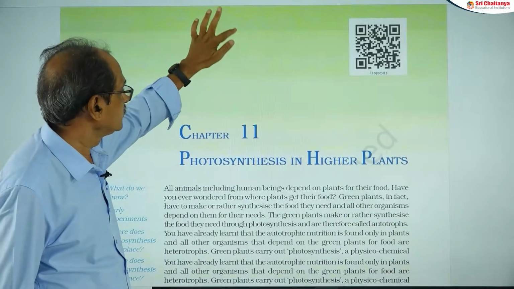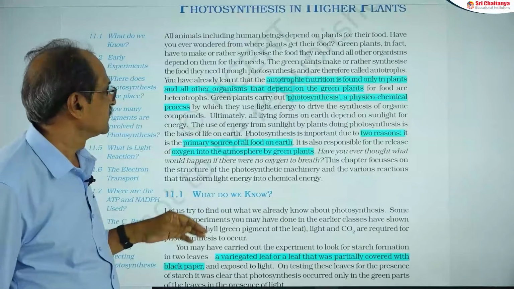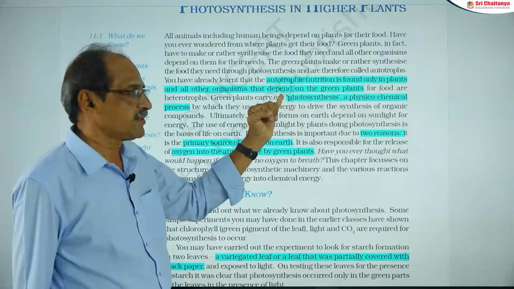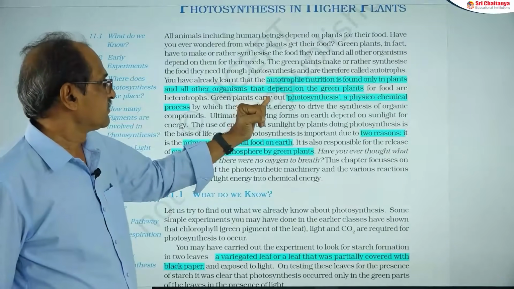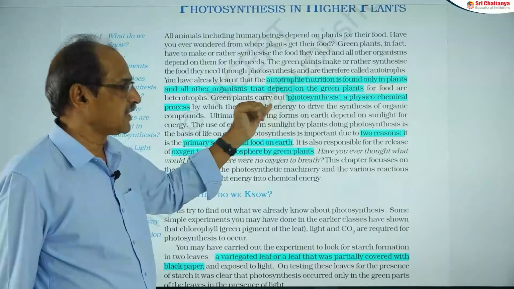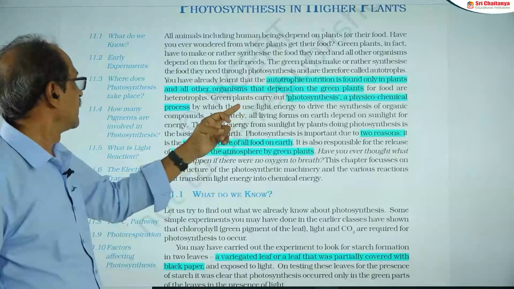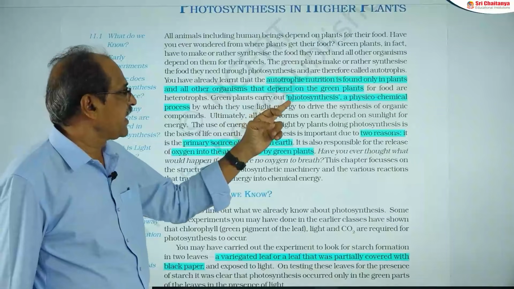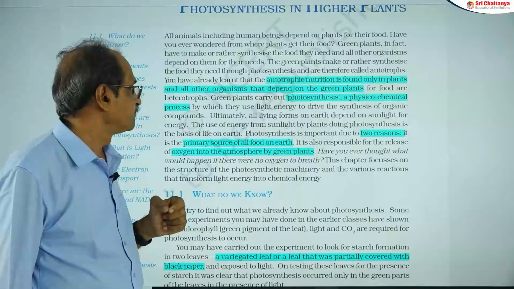Now coming to the actual chapter, photosynthesis in higher plants. Here the nutrition concept, autotrophic nutrition and heterotrophic nutrition. Autotrophic means they can prepare their own food materials. All green plants are definitely autotrophs, and it is being carried out by a physico-chemical process, that is photosynthesis.